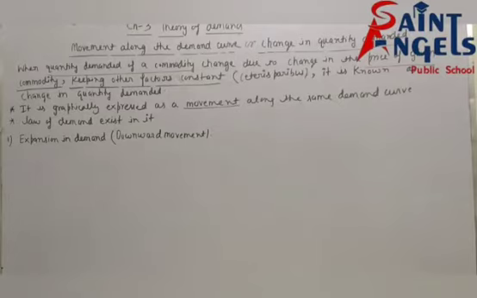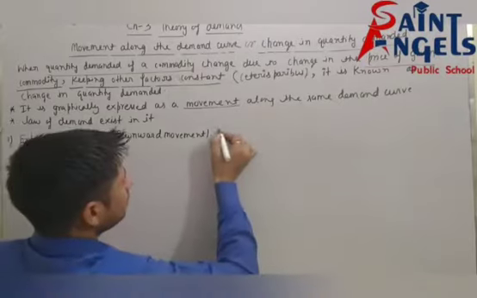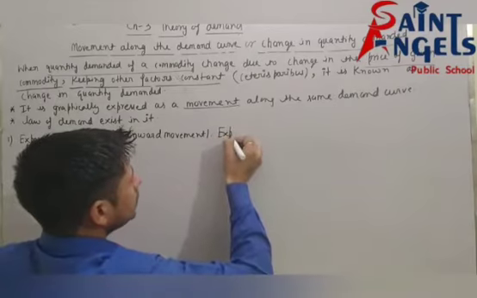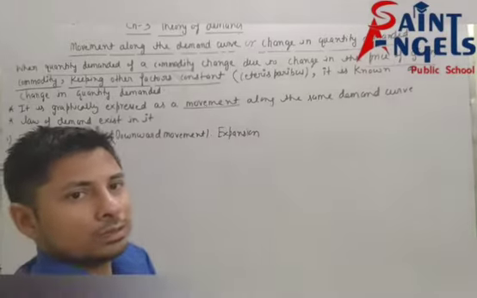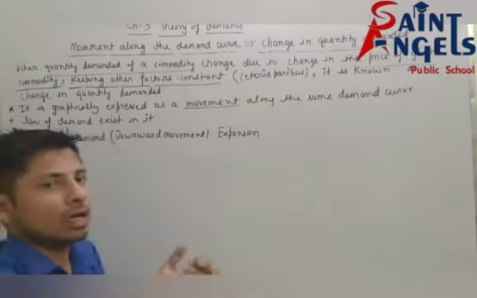It means, see, expansion in demand means expansion means increase or rise.